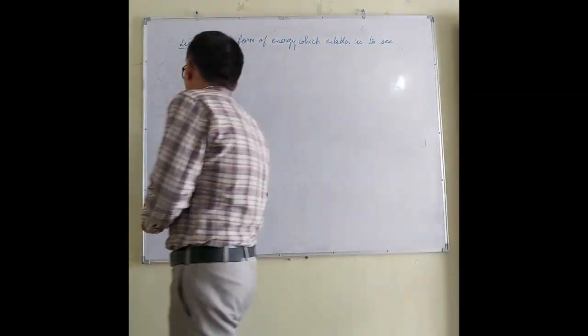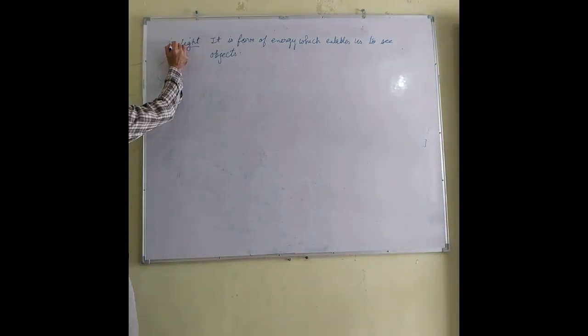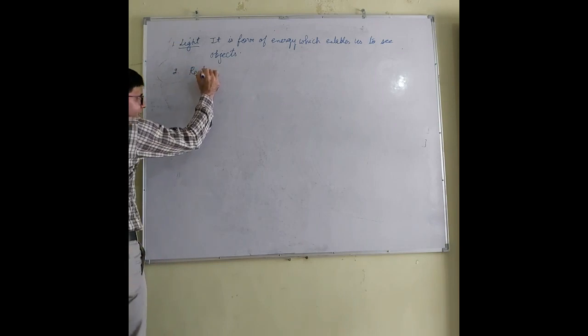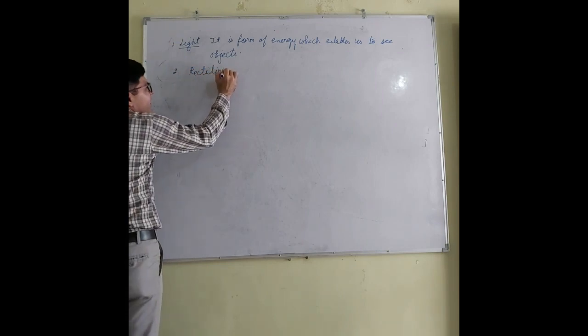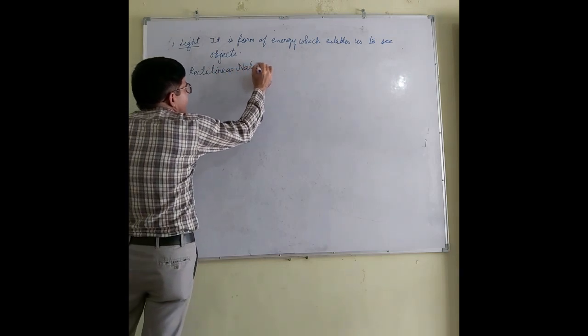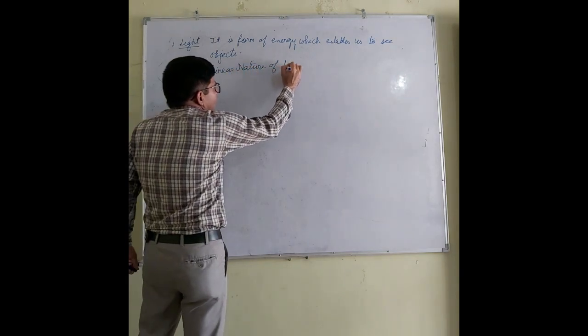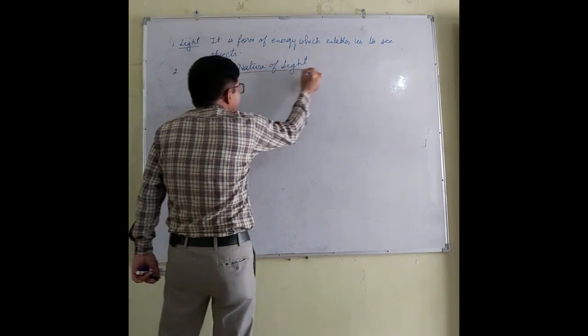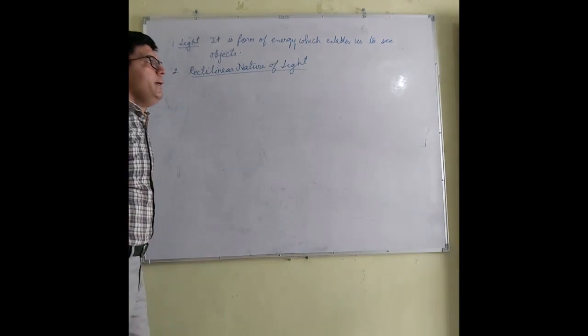Now, let us do a very simple topic that is called the rectilinear nature of light. Very simple. Why is this topic very simple? Let me tell you.